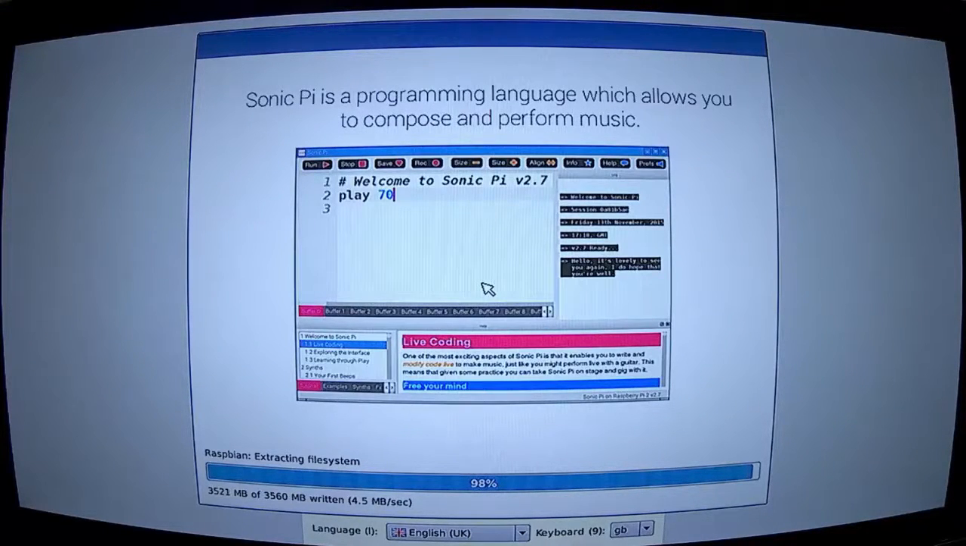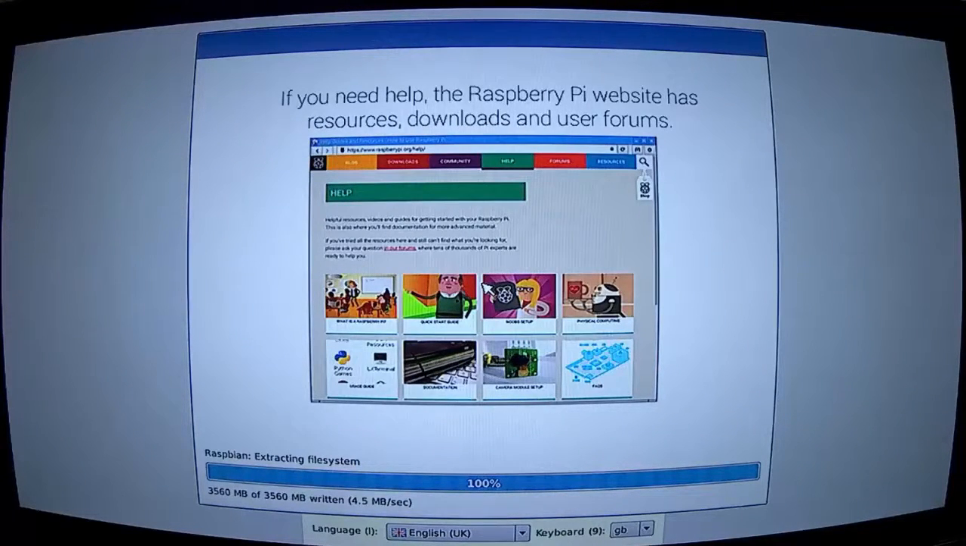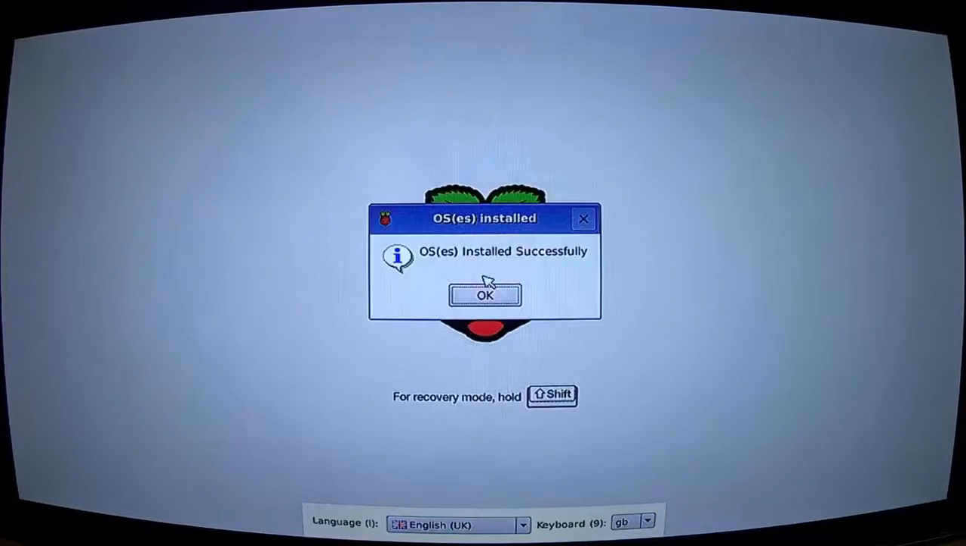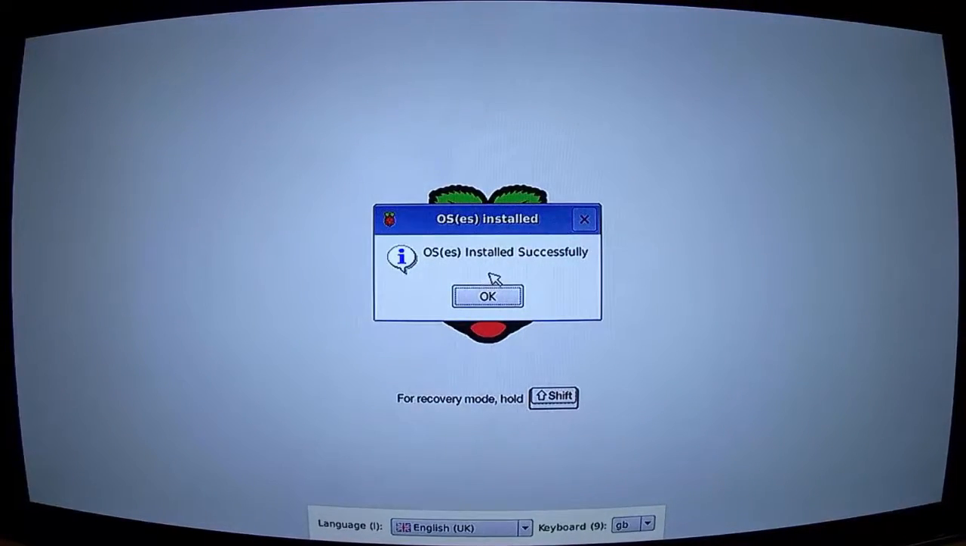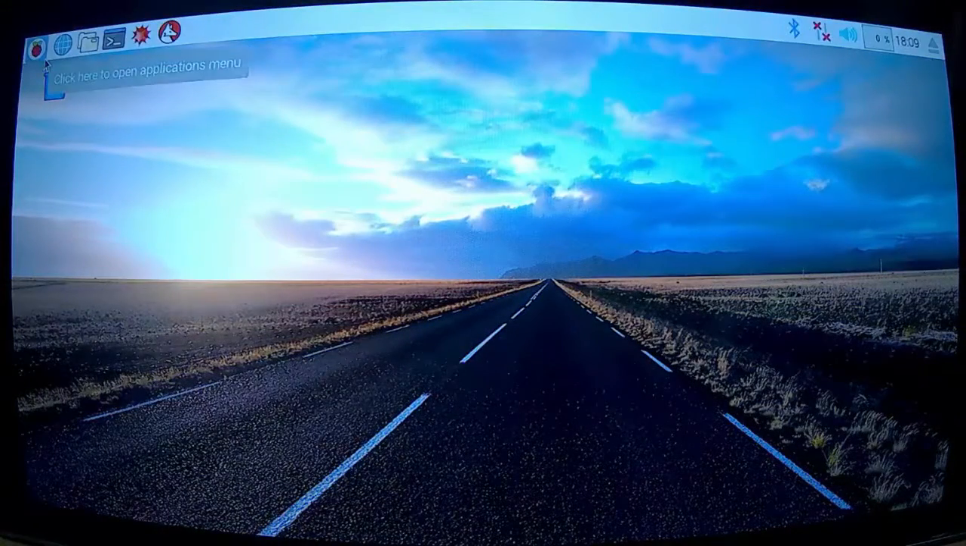Okay, once Raspbian is installed, it'll do a quick reboot, and then it'll go right back into the system. Okay, if you did everything correctly, Raspbian should now be installed on your Raspberry Pi.